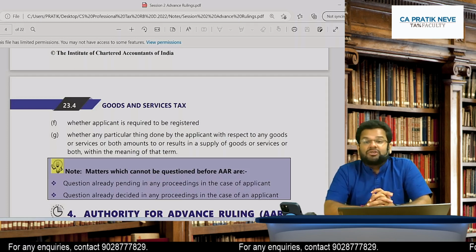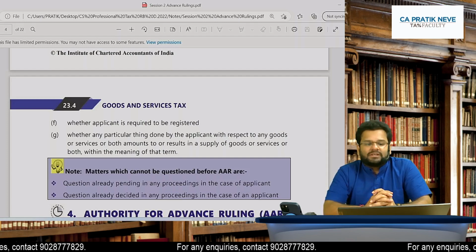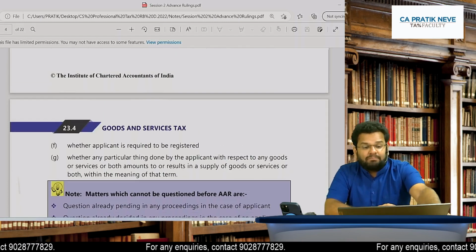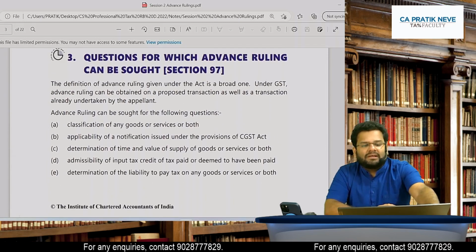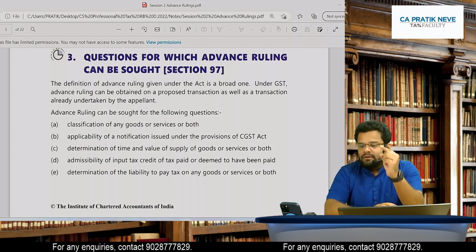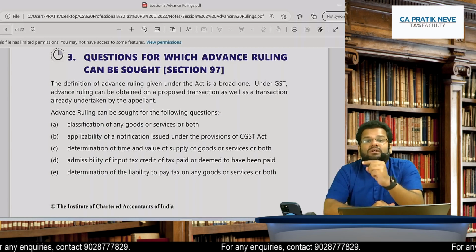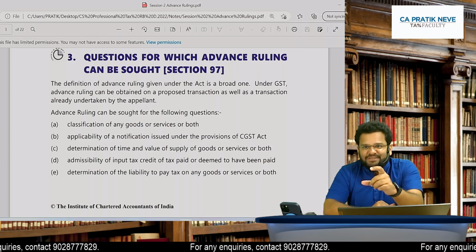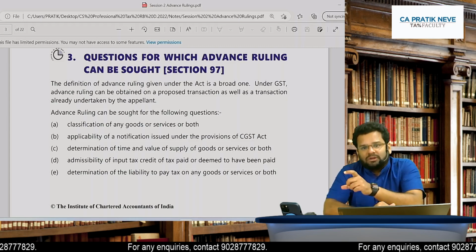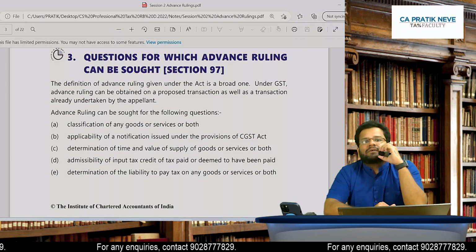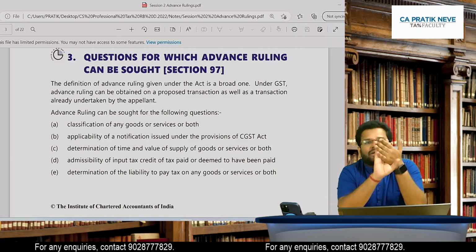Okay, so how many issues are there? A, B, C, D, E, F, G. 7 questions are there. You cannot see place of supply in this. Agreed? So let's quickly, in one word, you tell me which are the 7 questions on which advance ruling can be sought. These 7 questions means these are the areas in which if applicant has doubt, he can make application for advance ruling. First, you may not go in sequence, that's fine.